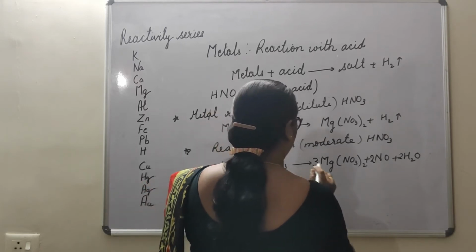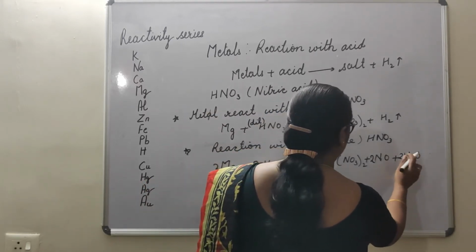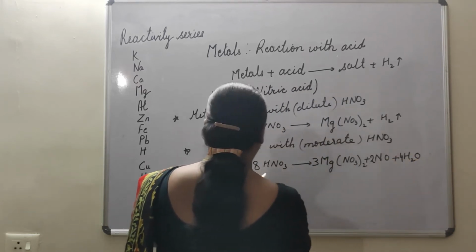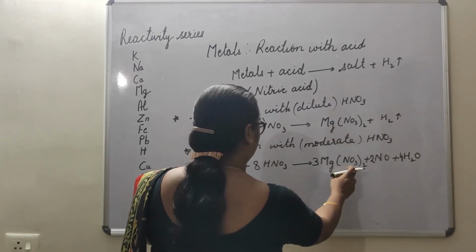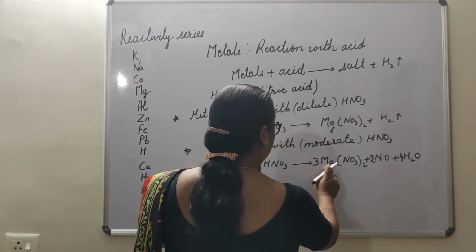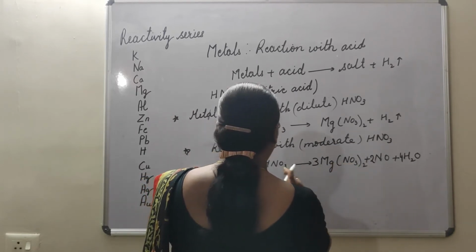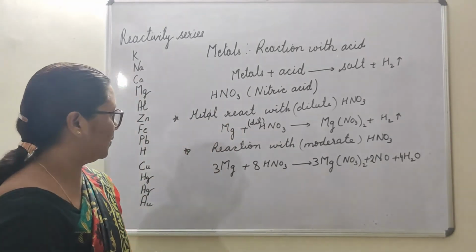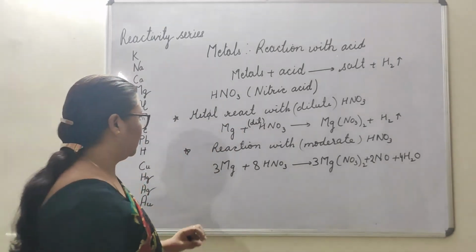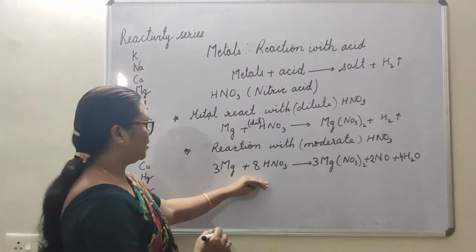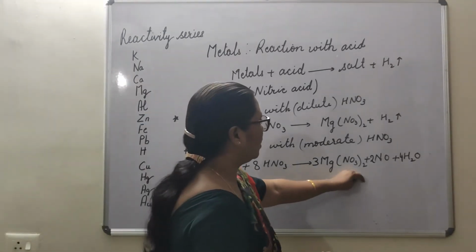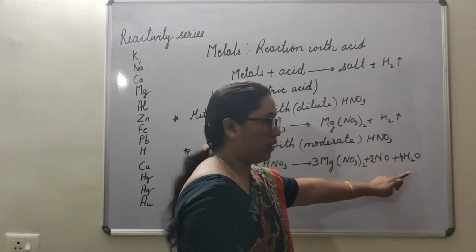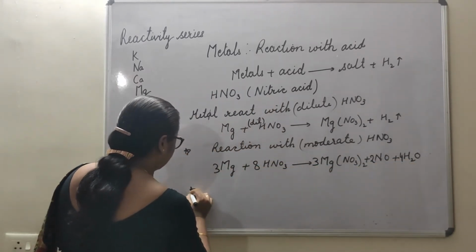Okay, H is 8, so here I will write 4. Yes, so this is the balanced equation we got. Okay, so here when magnesium reacts, we get the same salt plus nitrogen oxide plus water.